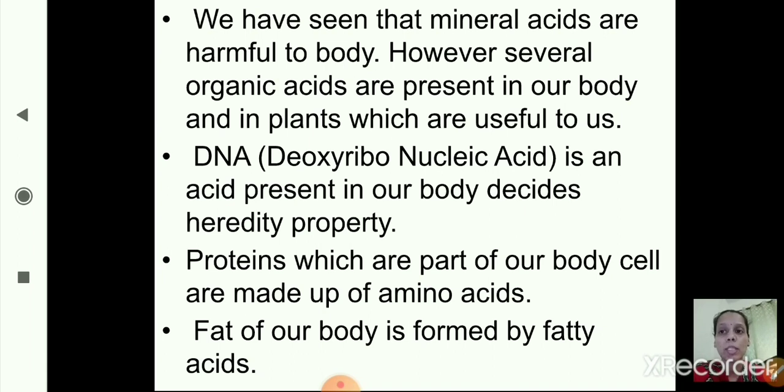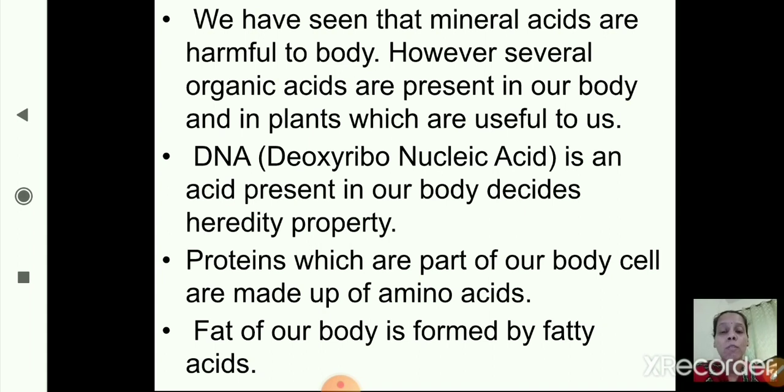Now DNA, that is deoxyribonucleic acid, which is present in our body, decides the hereditary characteristics or heredity property. There are different acids present in our body and they are useful to us.